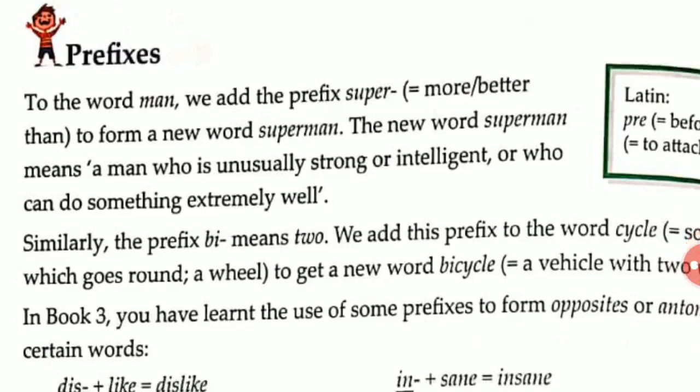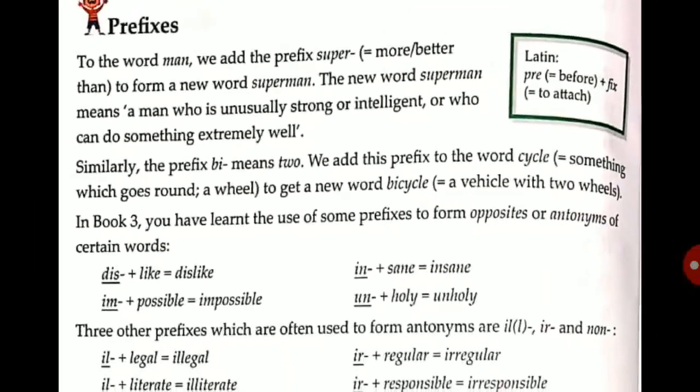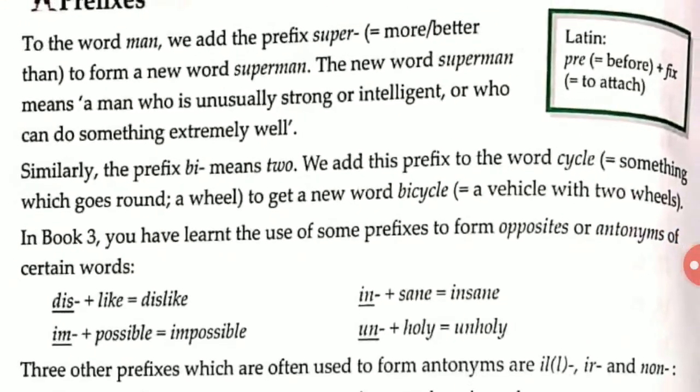Similarly, the prefix bi means two. We add this prefix to the word cycle to get a new word, bicycle. It means a vehicle with two wheels.